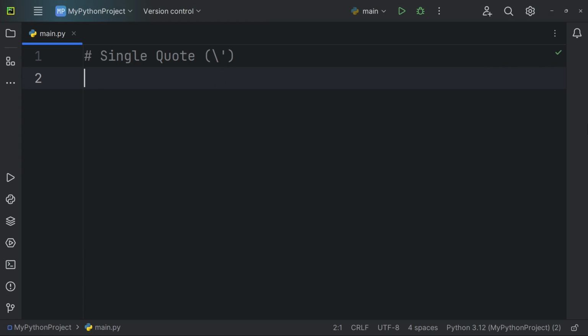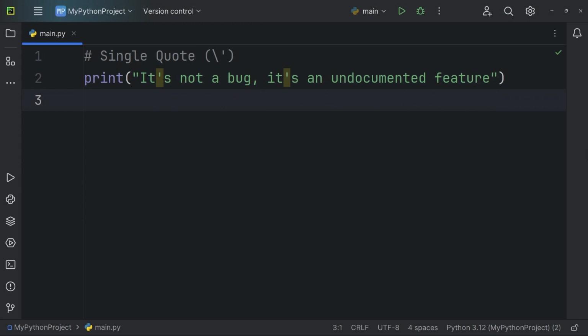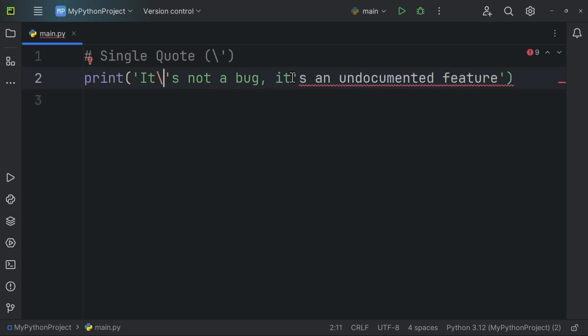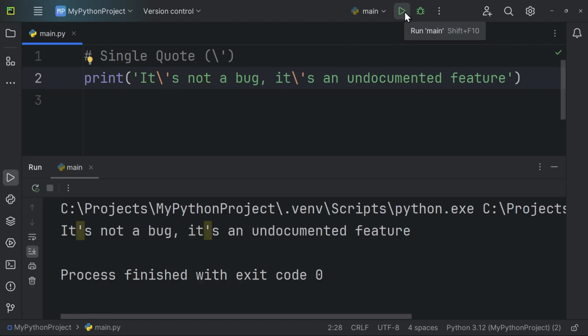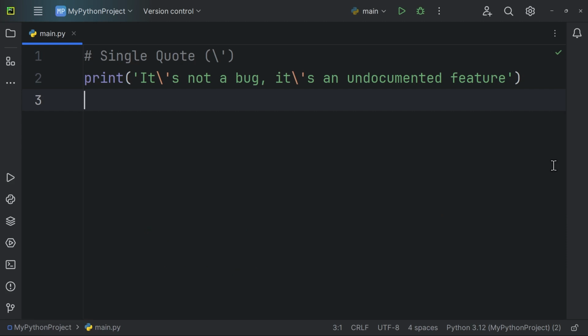Here are some common escape sequences in Python. Let's look at this sentence. Print, it's not a bug, it's an undocumented feature. Since it contains single quotation marks, we would typically use double quotation marks to print it. However, using a single quote within the string would cause a conflict. To resolve this, we can use escape sequences by adding a backslash before the single quotes inside the string. The backslash tells Python to treat the single quote as a regular character, not as the end of the string. In PyCharm, escape sequences are highlighted in a different color to make them stand out.